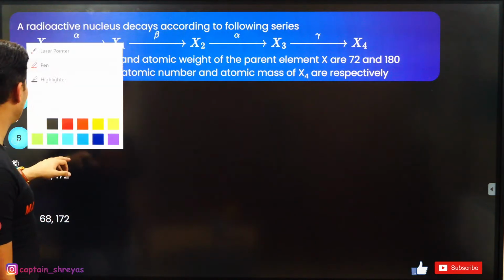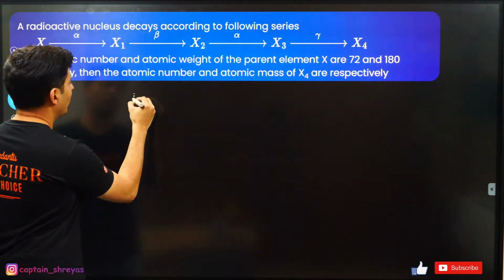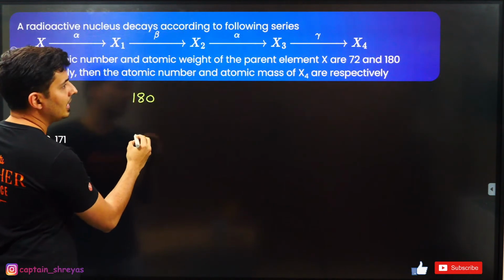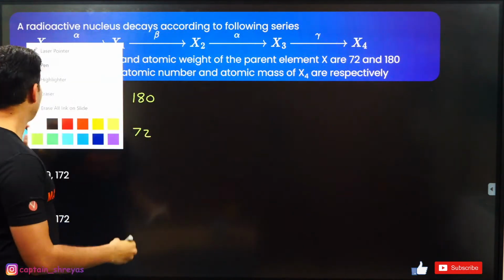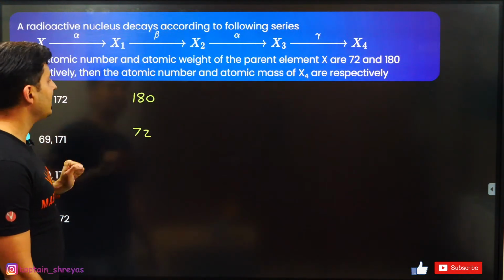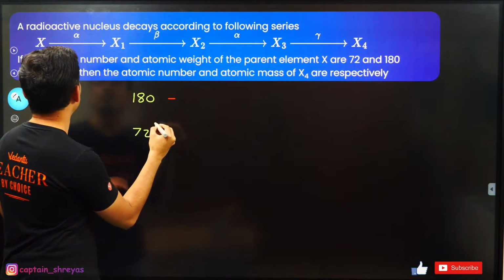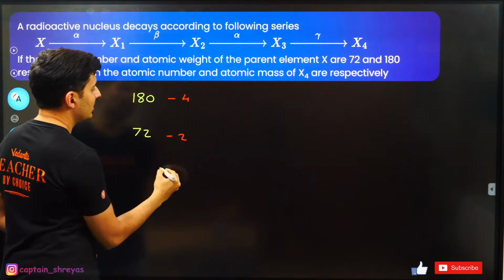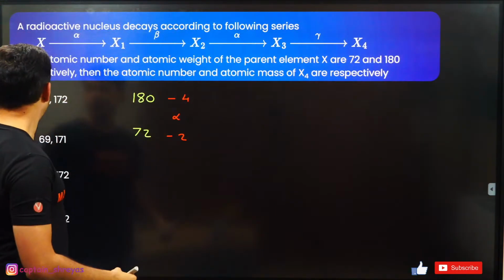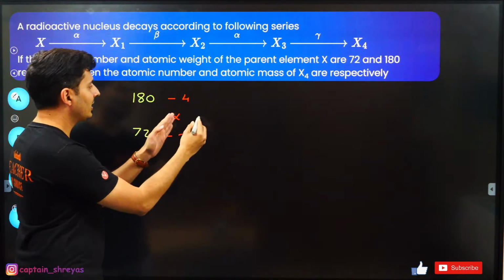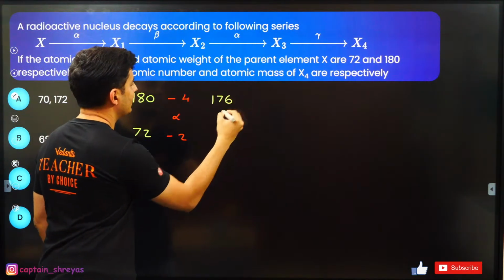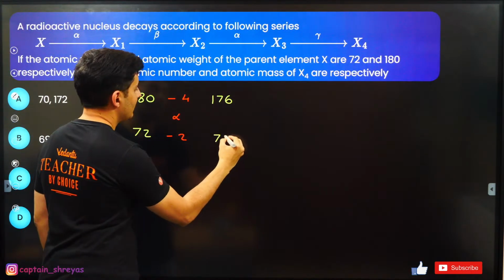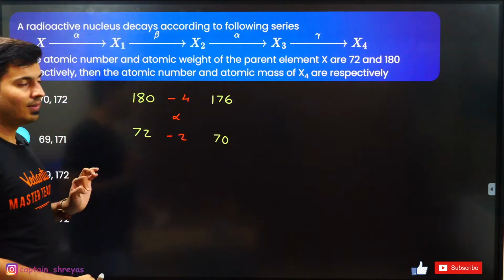Okay, so what is the answer for this? First of all, original mass number is 180. Then it is 72. Now in the alpha decay process, the mass number reduces by 4 and the atomic number reduces by 2. So finally, what will you get after this? You will get 176 and 70. This is after the first alpha decay.